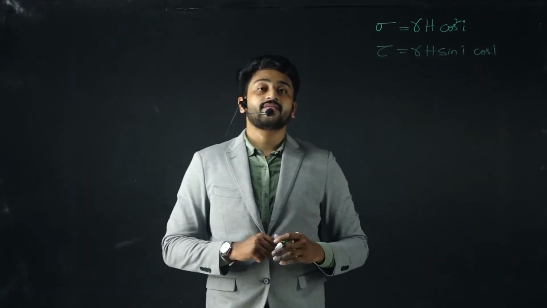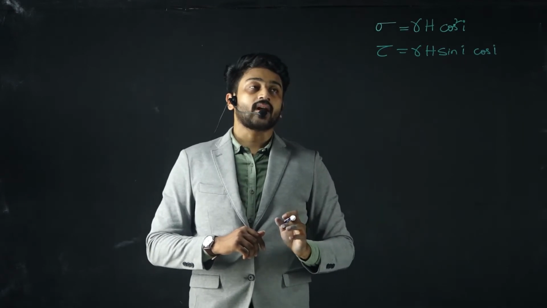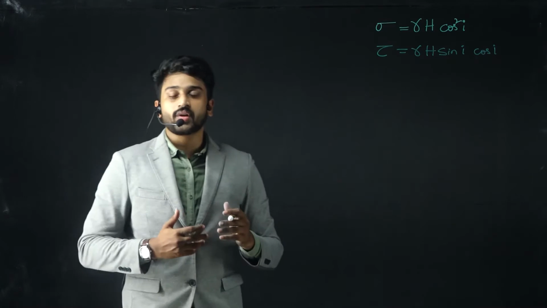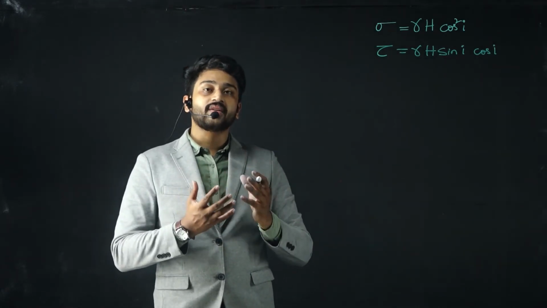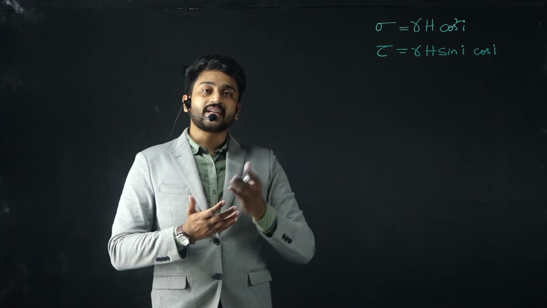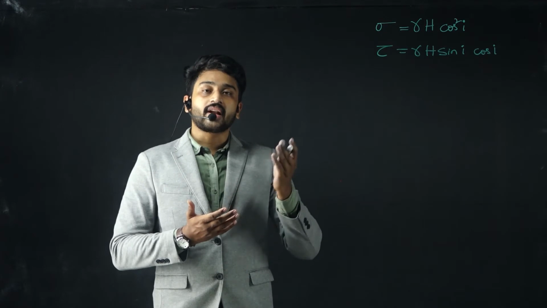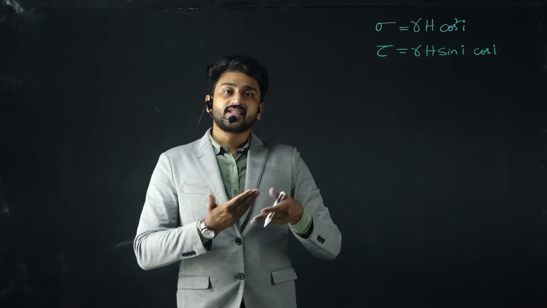So now we have understood that sigma is gamma h cos square I and tau is gamma h sin I into cos I. We know that the shear stress along the plane CD, if you imagine the wedge we have drawn, if we assume that this inclined plane is a failure plane, then some shear stress is resisted by the shear resistance.